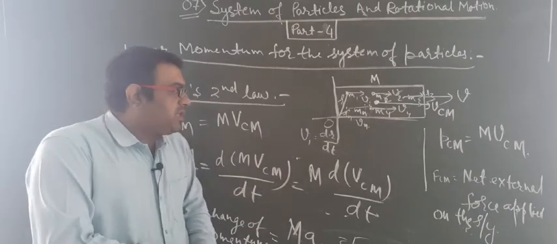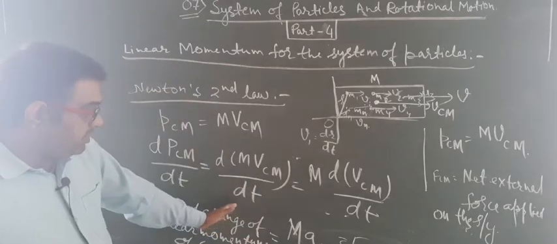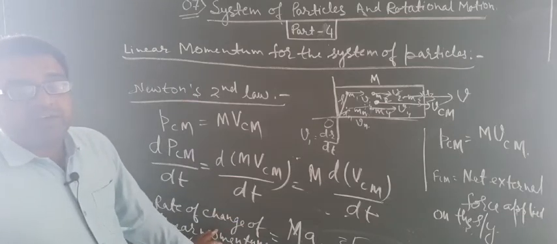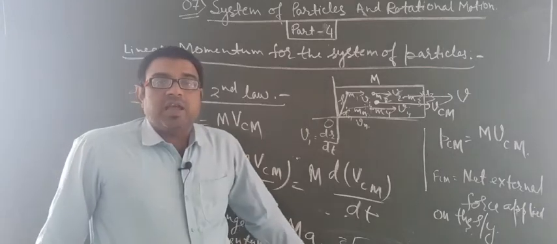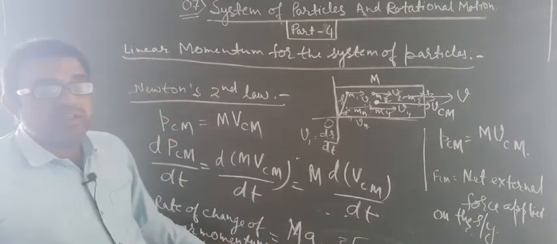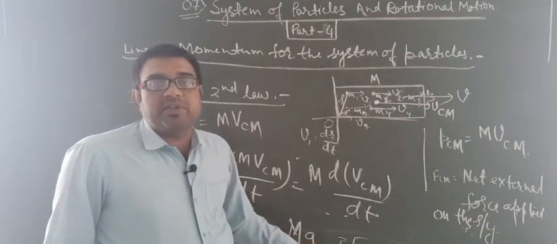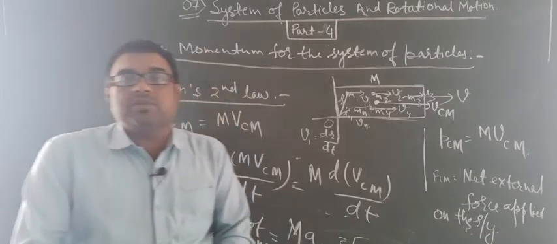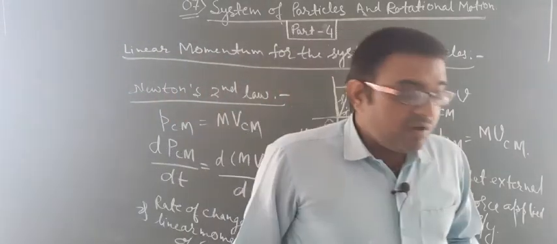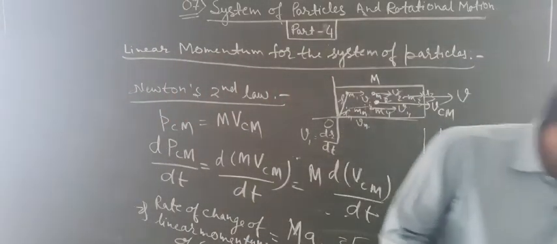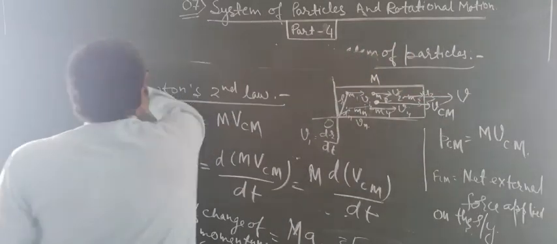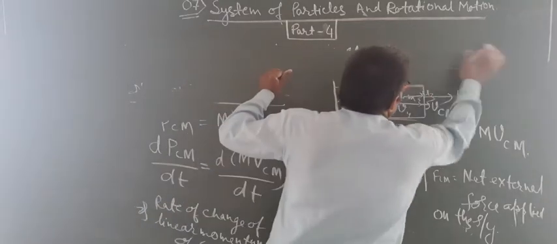So this is about the linear momentum for the system of particles. Now from this we had discussed Newton's second law, and we had related that the rate of change of momentum of the center of mass is equal to the external force applied. Now we are going to discuss the conservation of linear momentum for the system of particles.